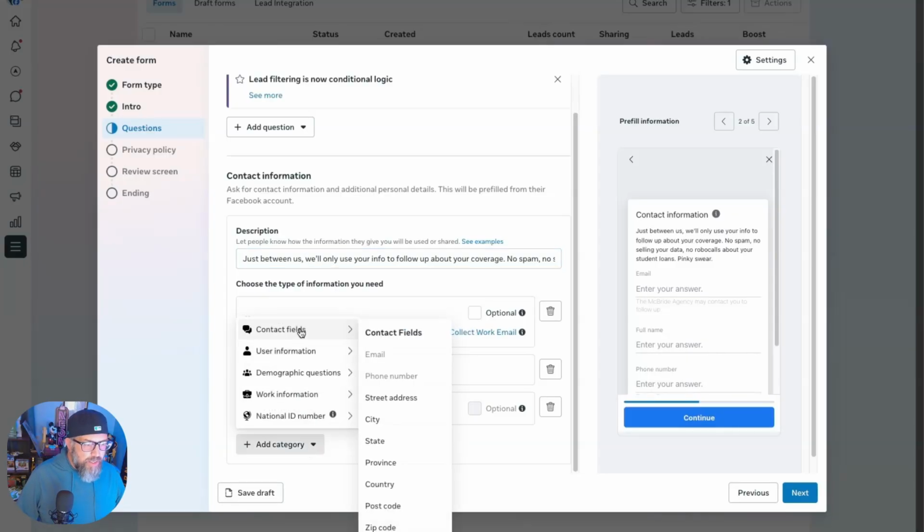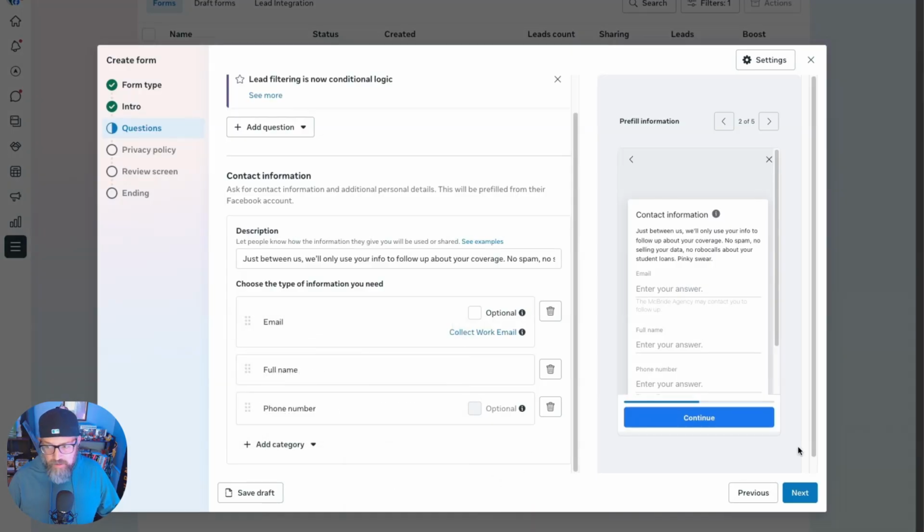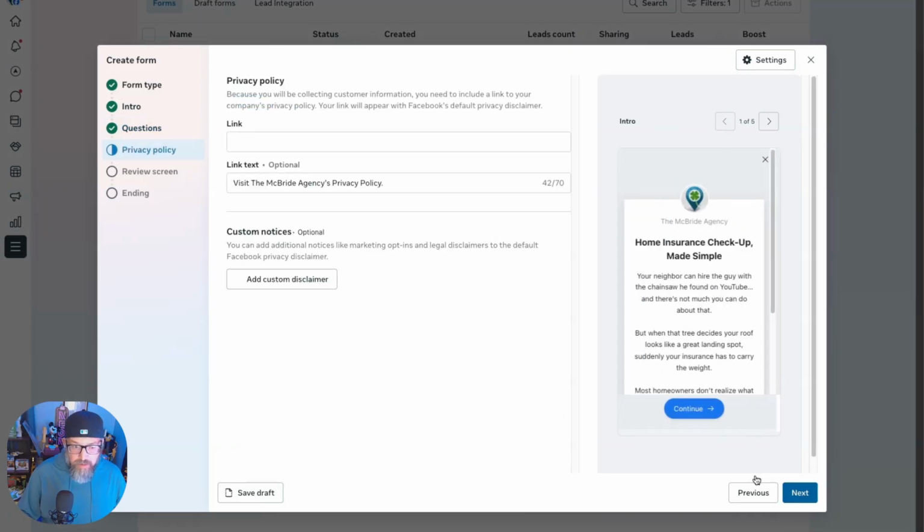There's other categories you can add, not a bunch though. And since we're not on the special category, it'll show this, but Facebook won't let you use it. You can get state, province, country, and that's about it. As far as if you're declaring the special category, some people might still be getting through, but I tell everybody just flag the special category in the ad creation. Anyways, I'm rambling. We're going to click next.